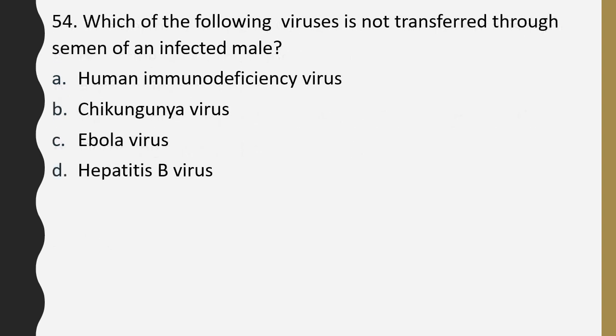Question number 54. Which of the following viruses is not transferred through semen of an infected male? Human immunodeficiency virus, chikungunya virus, Ebola virus, hepatitis B virus. Correct answer is option B, chikungunya virus.